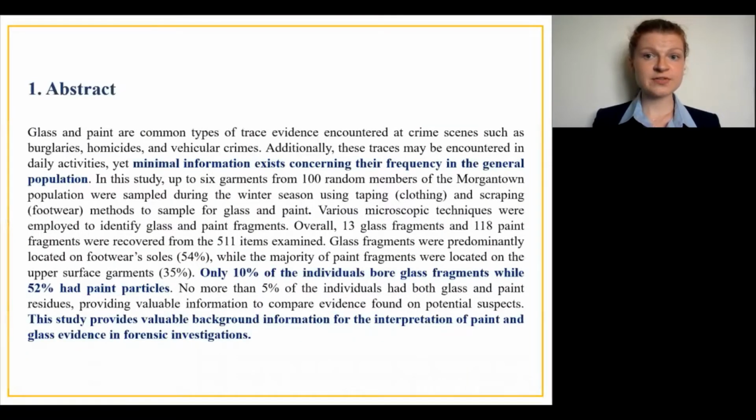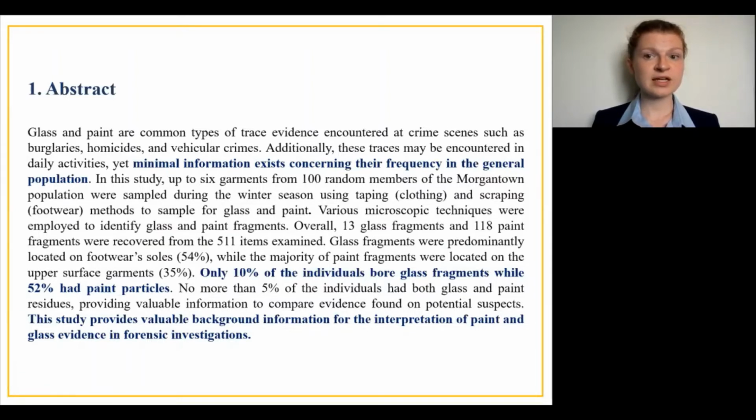Glass and paint are two types of trace evidence that are common both in criminal activity and in everyday activities. In order to assess the significance of the glass and paint found on an individual suspected of a crime, the baseline frequency of occurrence of glass and paint in the everyday population must be assessed.